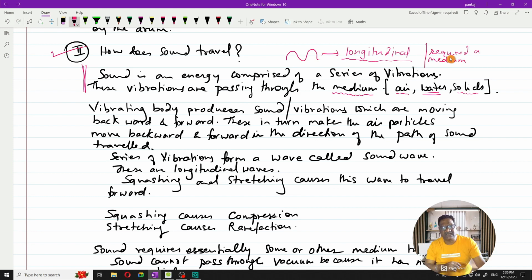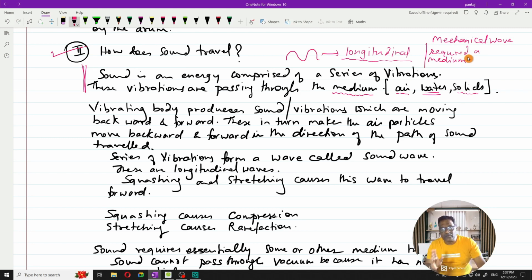Now, based on whether a wave requires a medium or not, the waves can be classified into two, that is mechanical waves and electromagnetic waves. The waves which invariably require a medium for traveling are known as mechanical waves. So sound is essentially a mechanical wave because it always requires a medium to travel.